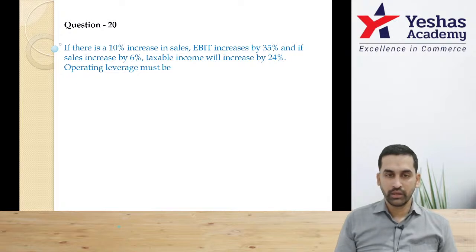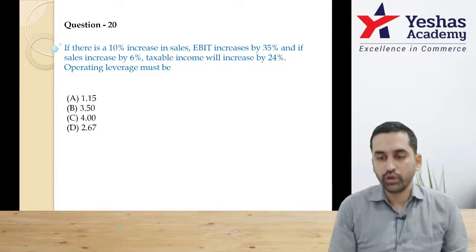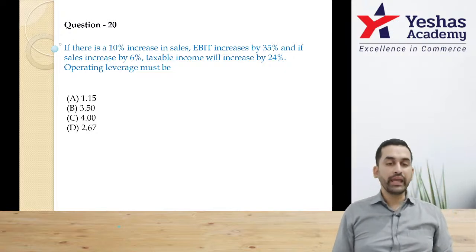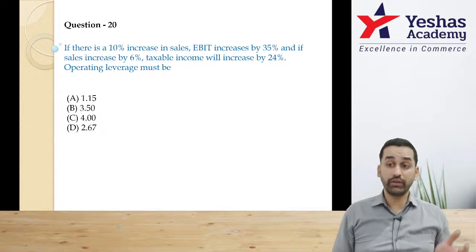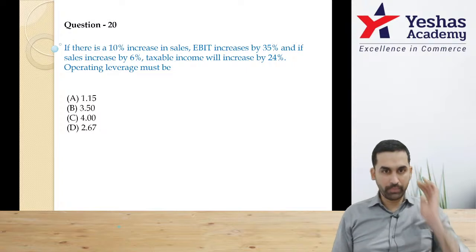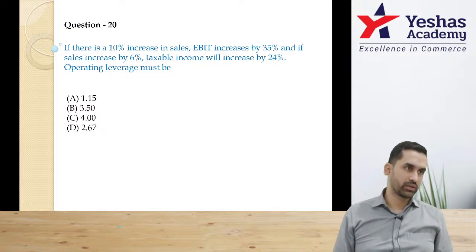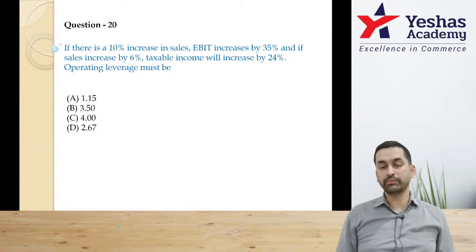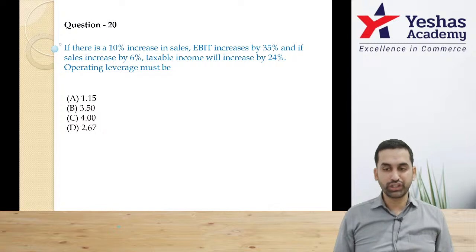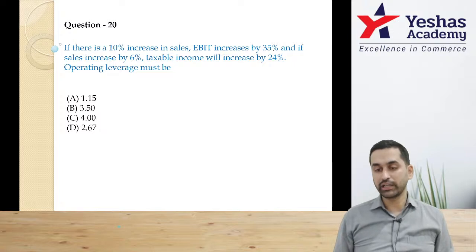Right, sir. Question 20. Yes, good question. Question 20, you have to go very slow. If there is a 10% increase in sales, EBIT will increase by 35%. And if sales go up by 6%, taxable income, that is profit before tax, PBT, will increase by 24%. The question is, operating leverage must be dash.